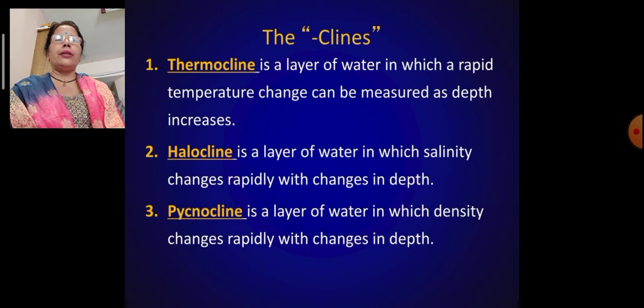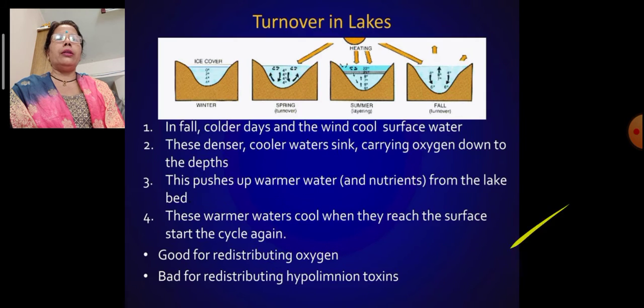Now the clines. Thermocline is a layer of water in which a rapid temperature change can be measured as depth increases. Halocline is a layer of water in which salinity changes rapidly with changes in depth, and the pycnocline is a layer of water in which density changes rapidly with change in depth. So thermocline, halocline and pycnocline, these are the clines which we have to understand.